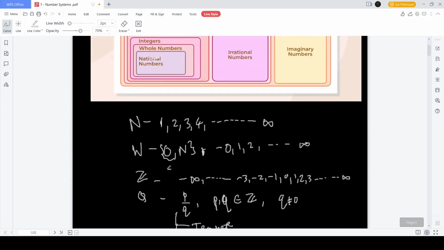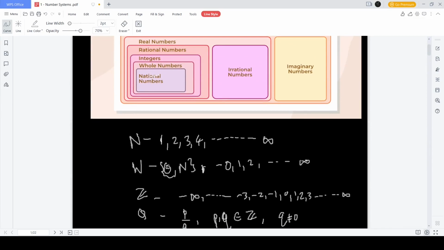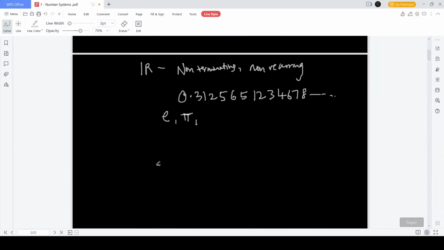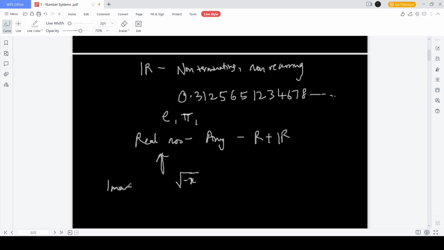Now, irrational numbers and rational numbers together make up real numbers. Real numbers are any numbers that are rational plus irrational. But there is one category of number that does not fall into the category of real numbers. These are negative square roots. Negative square roots do not fall under real numbers. Where they fall under is called imaginary numbers.